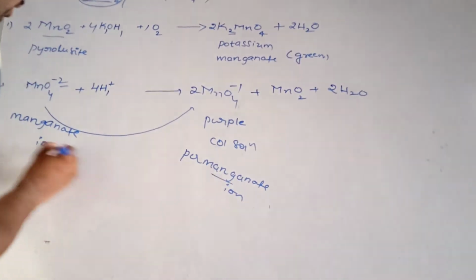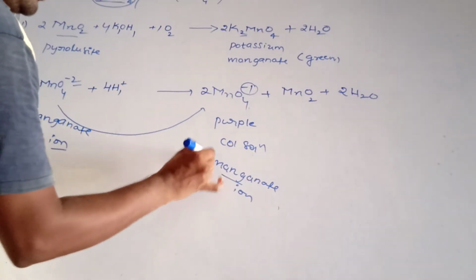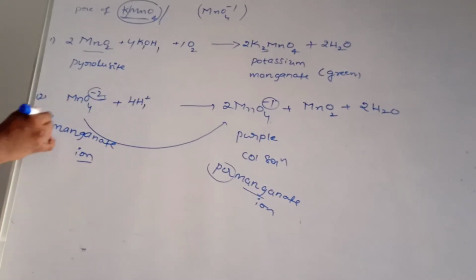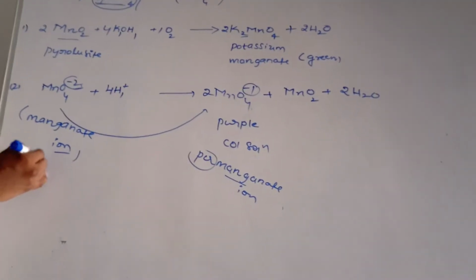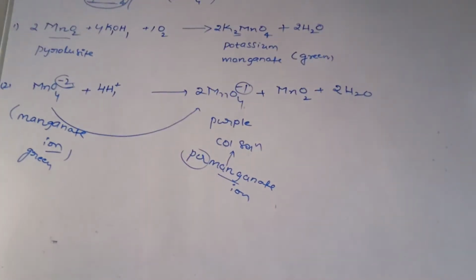See, manganate ion, but here -1 is there, no? Before this name we have to use per. But here there is no -1, here -2 is there. It is only manganate ion. This is the permanganate ion. This is a green color solution. This is a purple color solution.